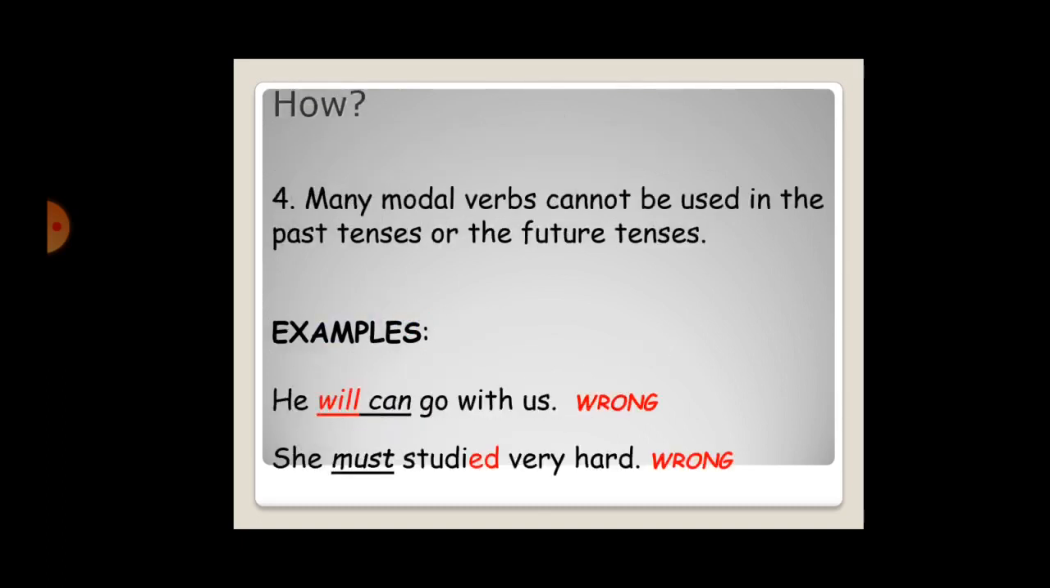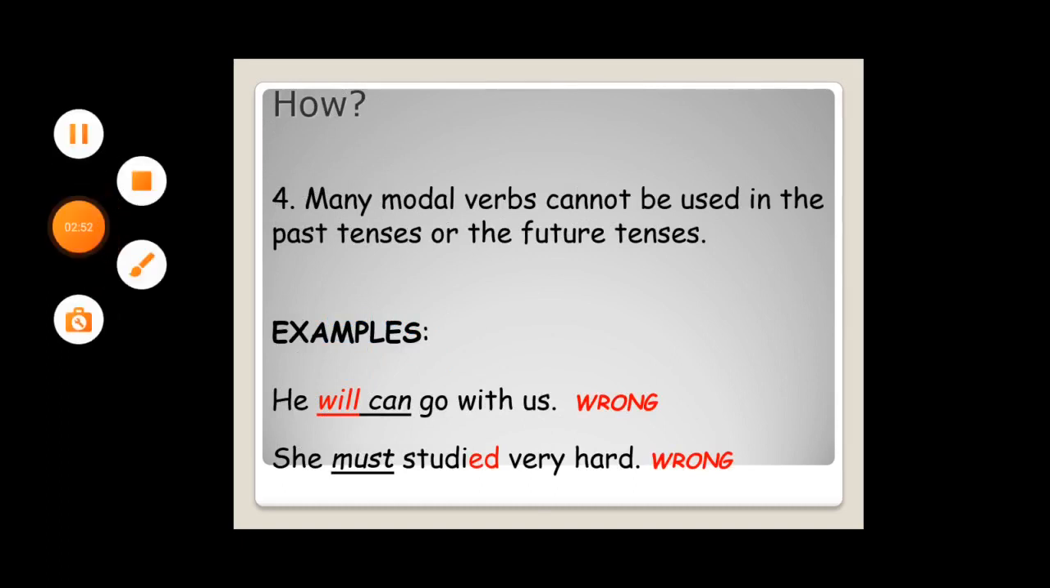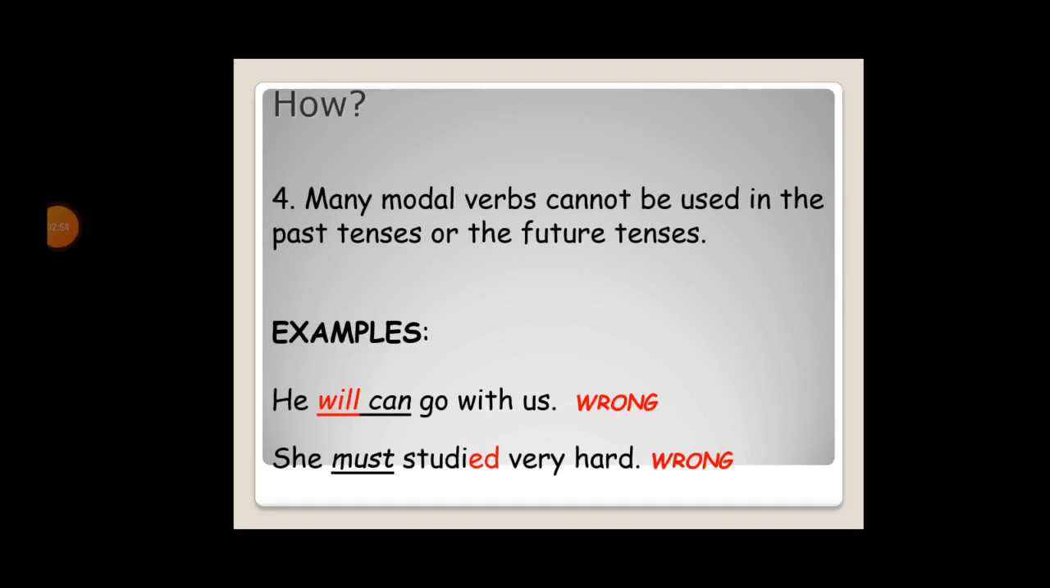Now, next one: many modal verbs cannot be used in the past tenses or the future tenses. For example, he can go with us. That is wrong, because you can see here, he will go with us. So here he can go with us is wrong. She must study very hard. That is also wrong.